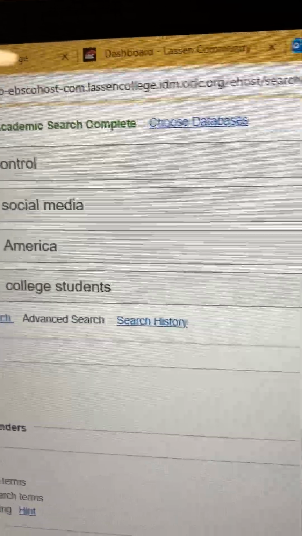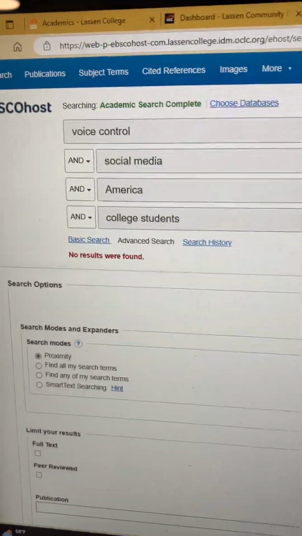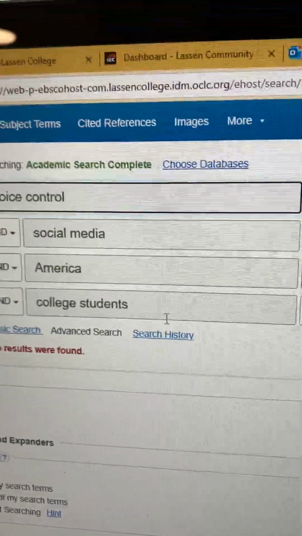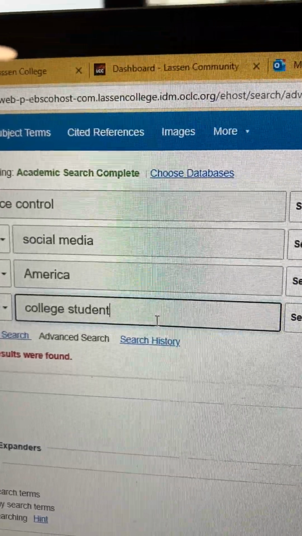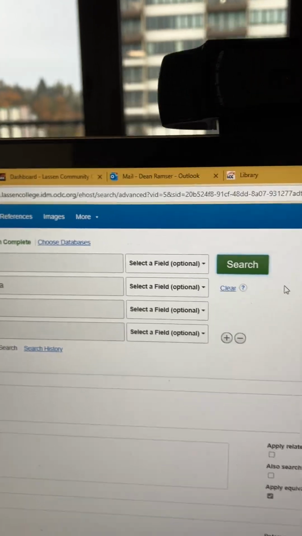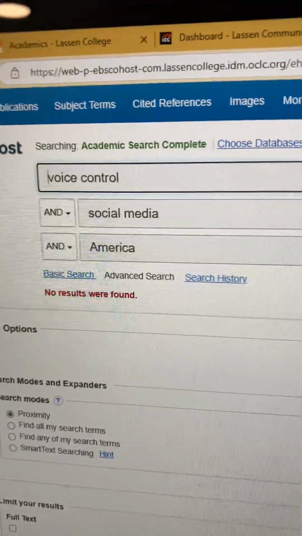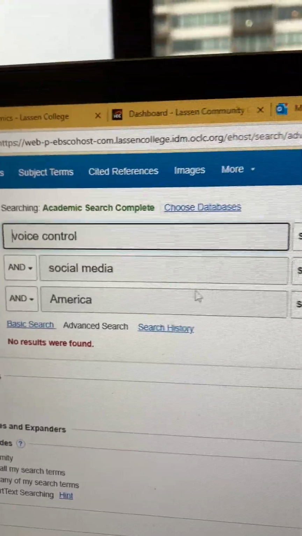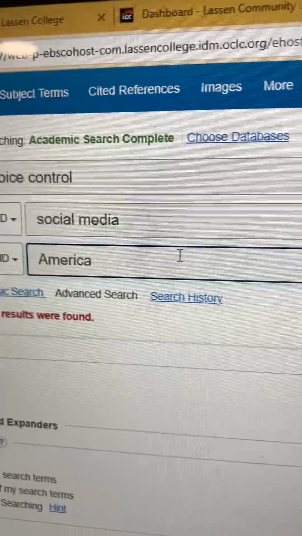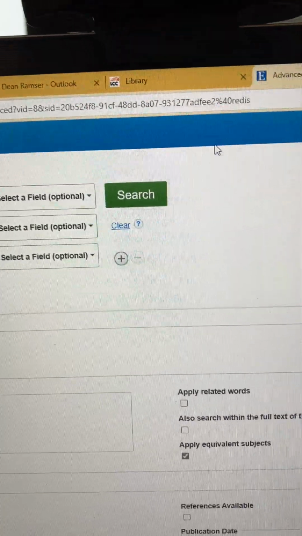Let's see what we come up with. No results. So it's too specific. So in that case, let's delete college students. Search again. No results. Let's remove America. See what we come up with. Search.